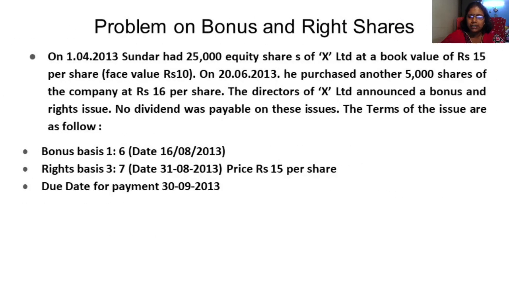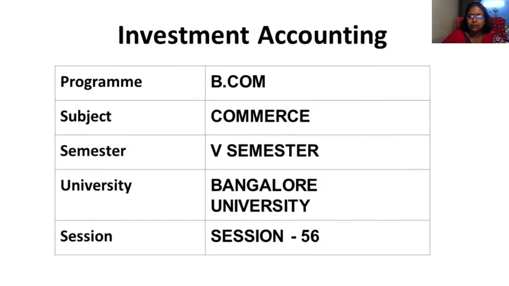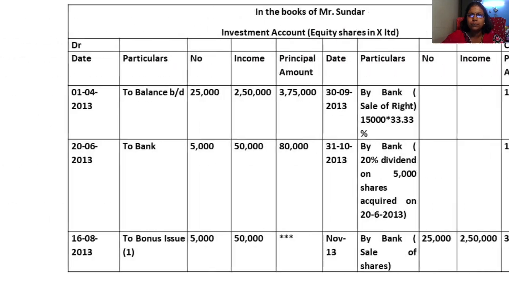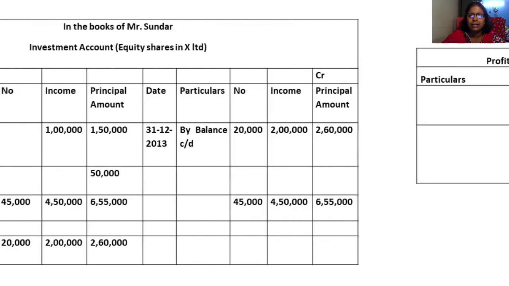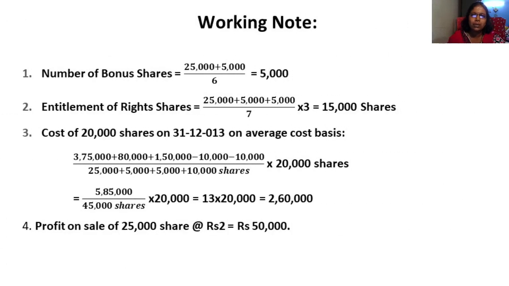That is the reason we are deducting this 10,000 and 10,000. 10,000 is your dividend. One more 10,000 is your share of sale of right shares. When you sell right shares, that is deducted.